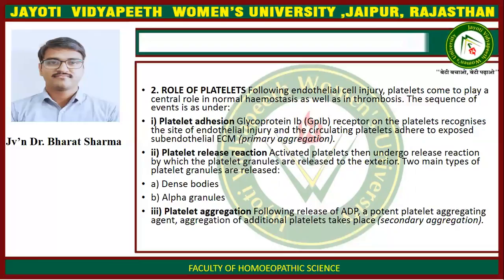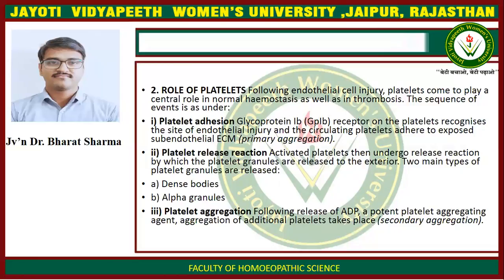The sequence of events is as under. First is platelet adhesion. Glycoprotein Ib receptor on the platelet recognizes the site of endothelial injury and the circulating platelets adhere to exposed endothelial ECM, the primary aggregation. Second is platelet release reaction. Activated platelets then undergo release reaction by which the platelet granules are released to the exterior. Two main types of platelet granules are released. First is the dense bodies and second is alpha granules.